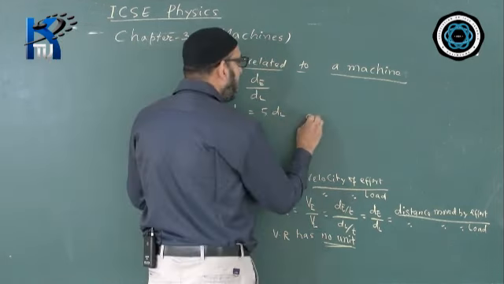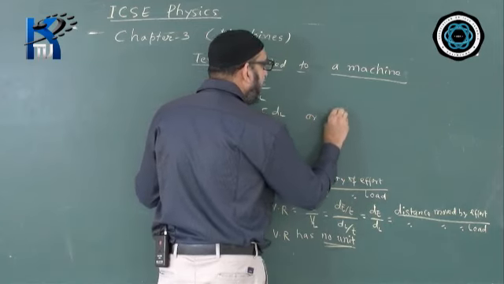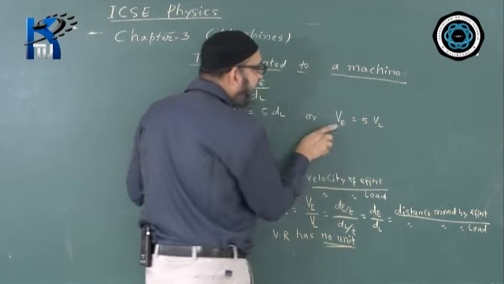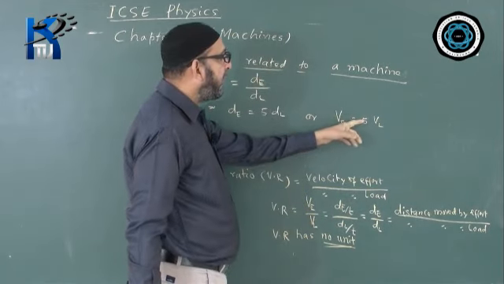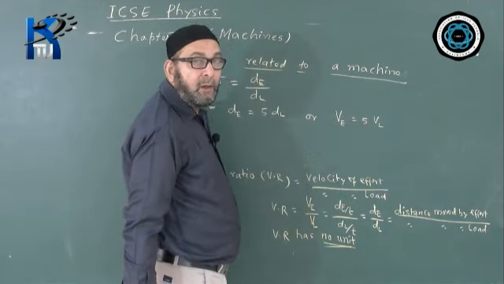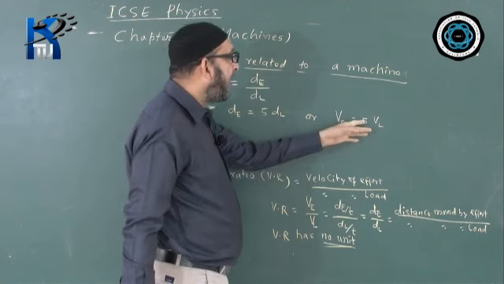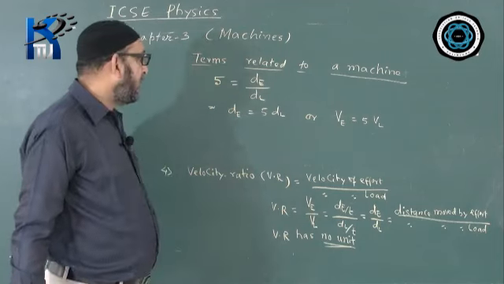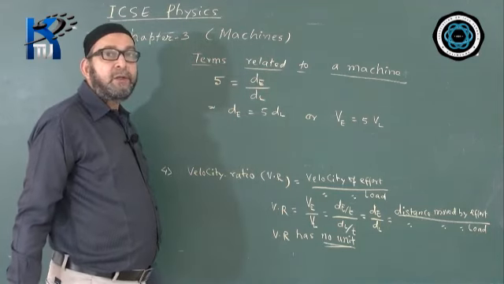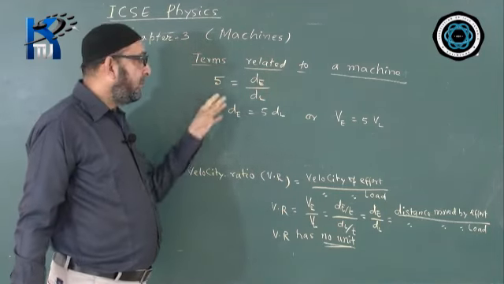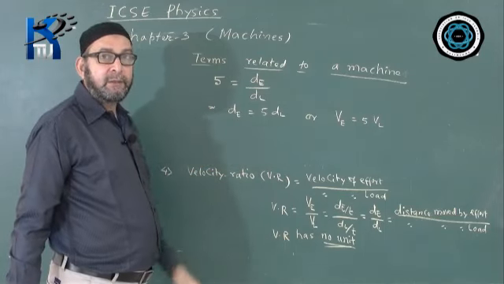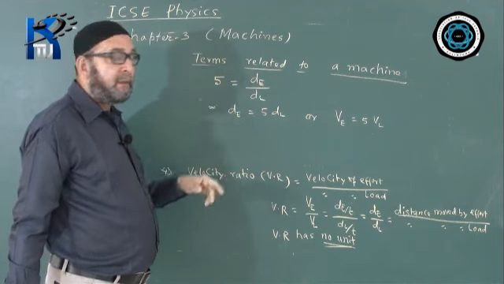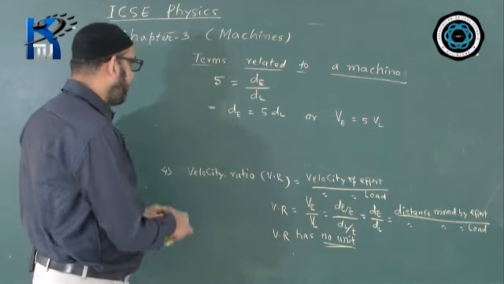Or we can write this thing like VE is equal to 5 times VL. That means the velocity of the effort is 5 times the velocity of the load, or we can say effort is moving 5 times faster than the load. This is the meaning of this statement. So, even a question may be based on the meaning of the statement: give the meaning of the statement, or what information does this statement carry. They may even give a question like this.